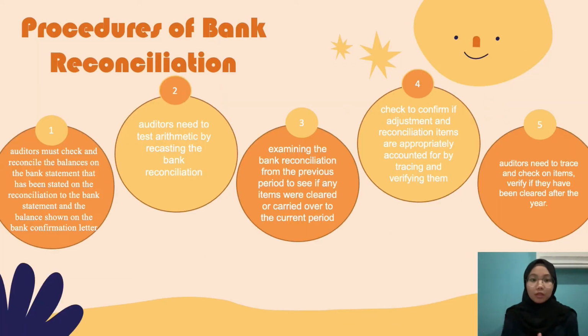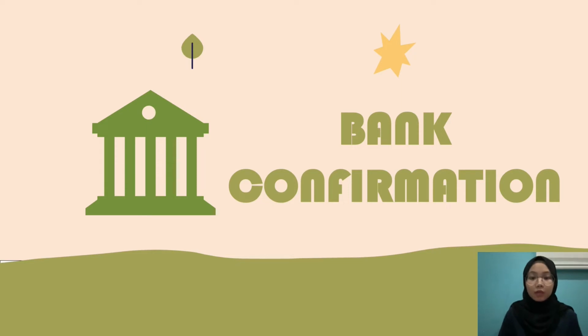So these are the procedures of bank reconciliation. First, auditors must check and reconcile the balance on the bank statement that has been stated on the reconciliation to the bank statement and the balance shown on the bank confirmation letter. Next, auditors need to test arithmetic. Next, examine the bank reconciliation from the previous period to see if any items were cleared or carried over to the current period. Auditors need to check to confirm if adjustment and reconciliation items are appropriately accounted for by tracing and verifying them. And lastly, auditors need to trace and check on items, verify if they have been cleared after the year end. So I will proceed with the bank confirmation.